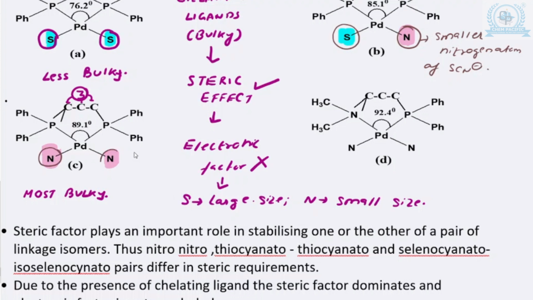Now there is so much bulk that there is no room, no space for this. That is why both sulfur atoms are now replaced by nitrogen atoms due to the increase in the size of the chelating ligand, due to the steric factor.